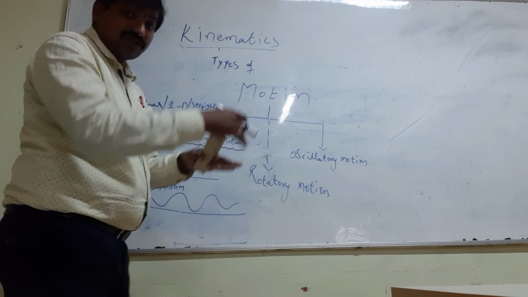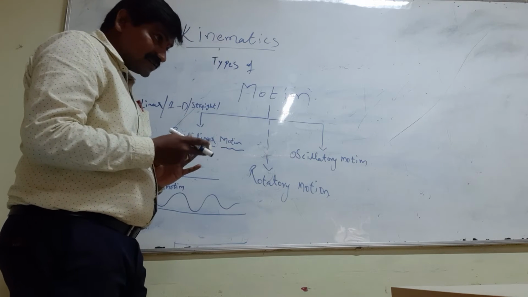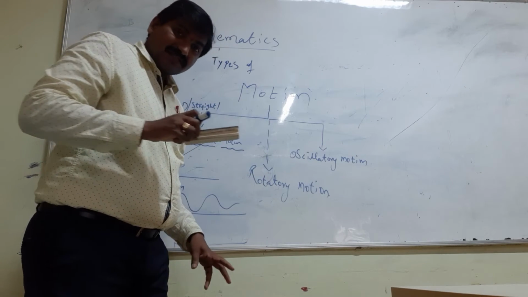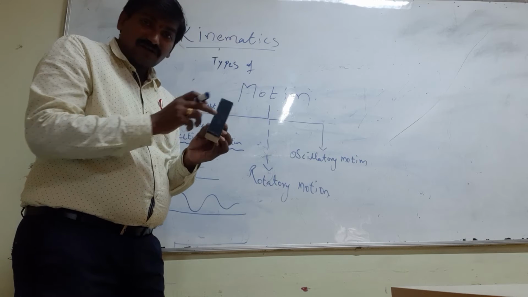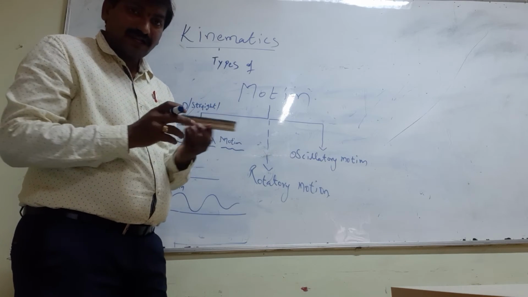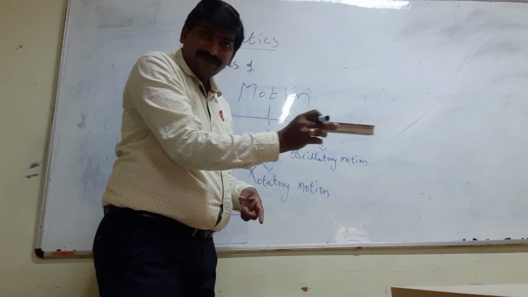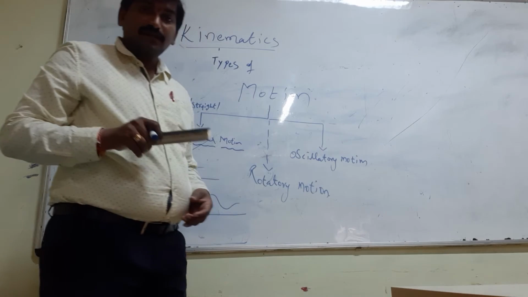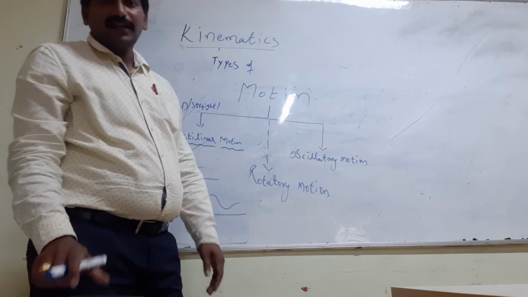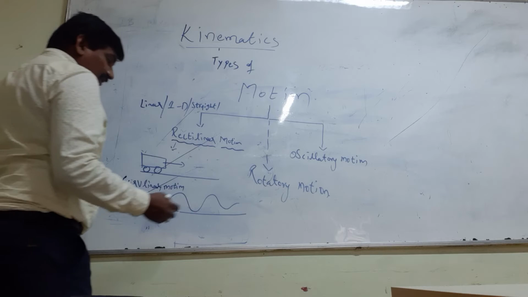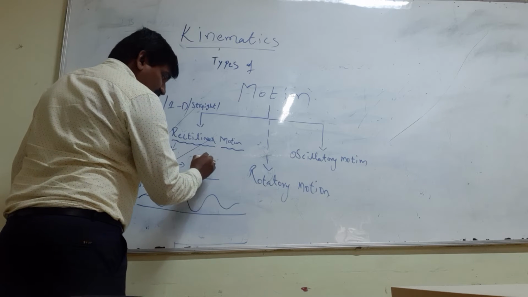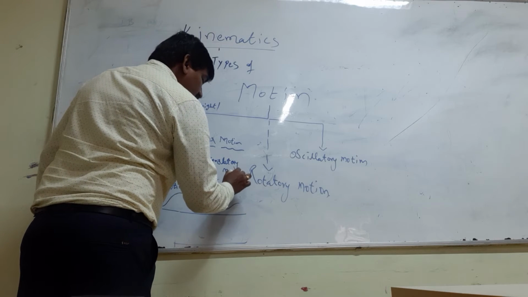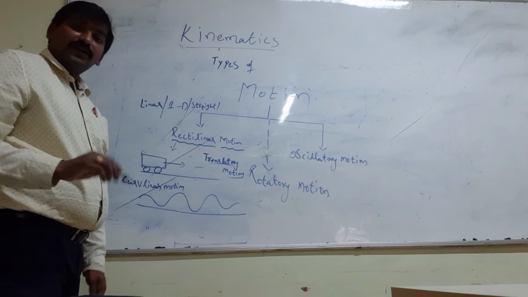For example, this is a duster. I am moving this duster along a straight line. Whatever particles are in it, this foam and this wooden material, all are moving together only, right? Means all the particles are transferring from here to there along the straight line. So another name for this is translatory motion. The total system of particles of an object is transferring.